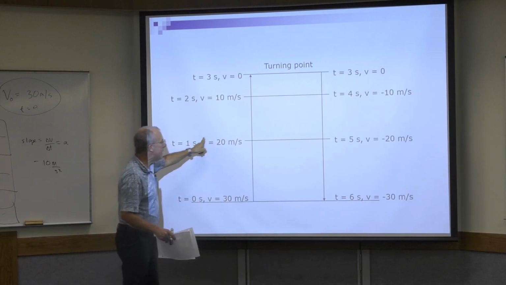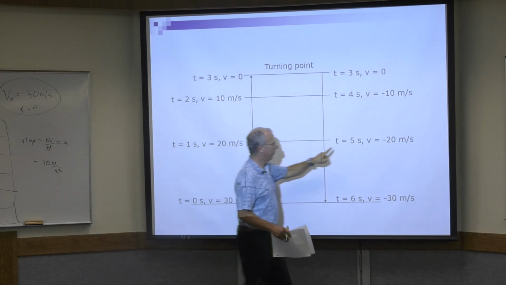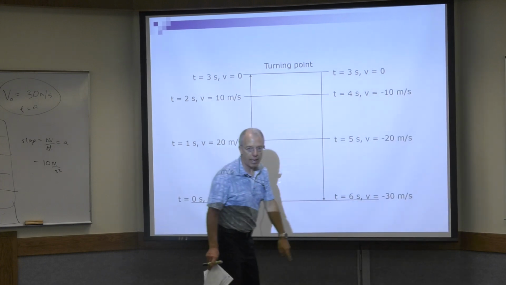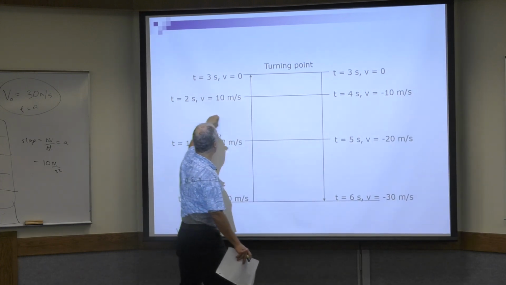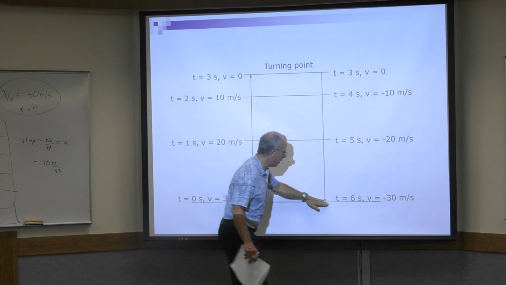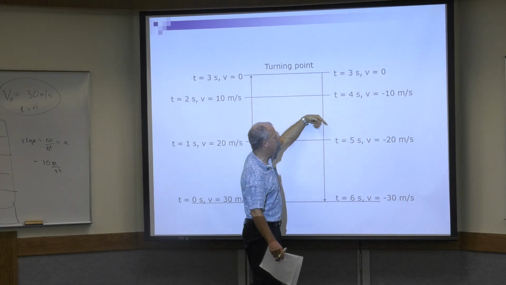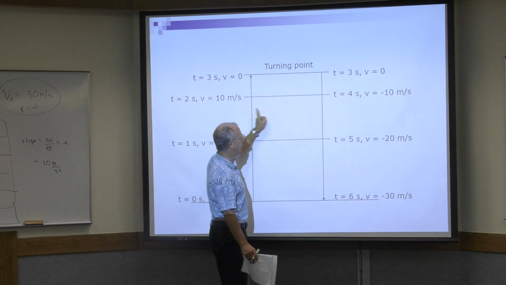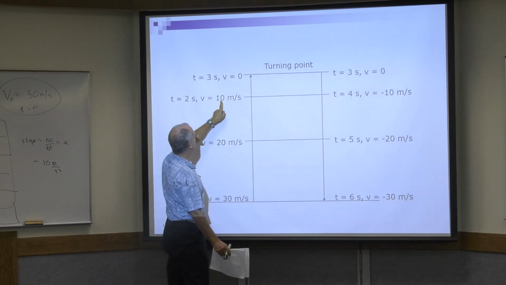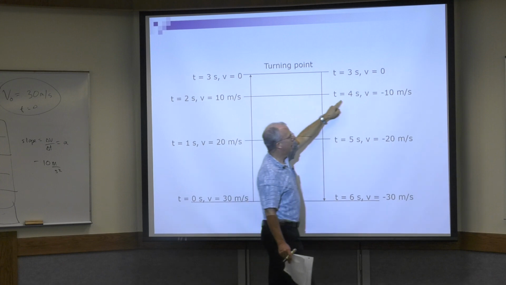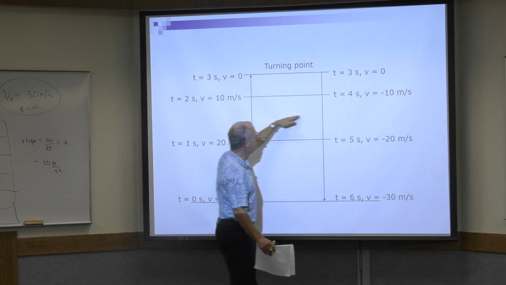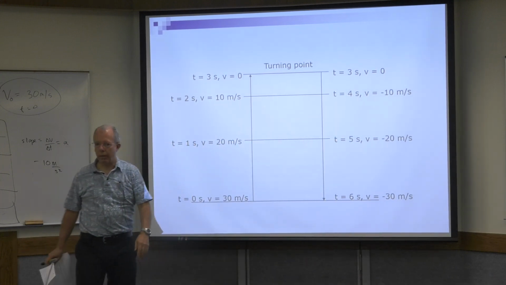Something else. What do you notice about the speeds? The speeds are the same. So you draw any horizontal line here, this time is going to equal this time, and the speed is going to equal the speed. The velocities are opposite, right? Because here it's going up, here it's going down. So here, 10 meters per second up. Here, 10 meters per second down. So there are all sorts of symmetries.